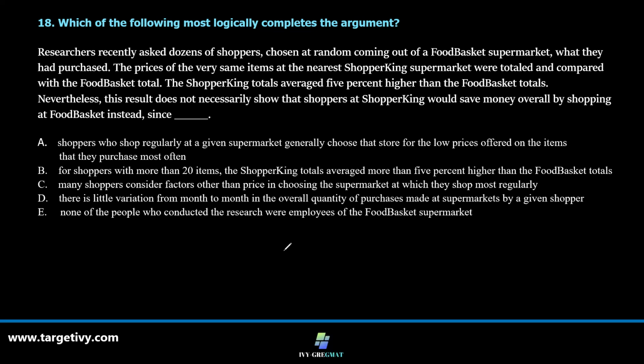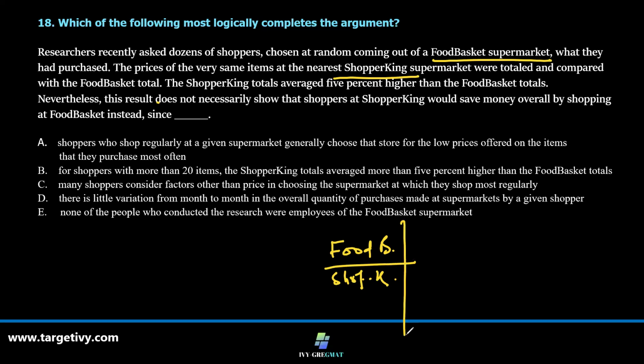there are two shopping malls or supermarkets. One is Food Basket, another is Shopper King supermarket. So people were asked what is the total of the similar items.